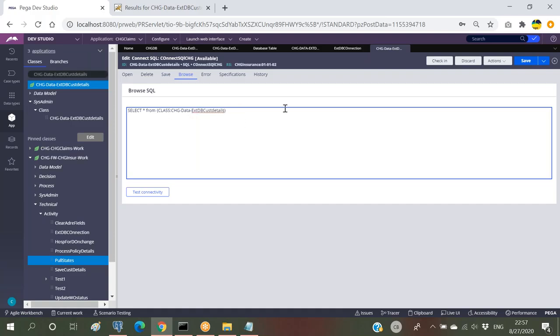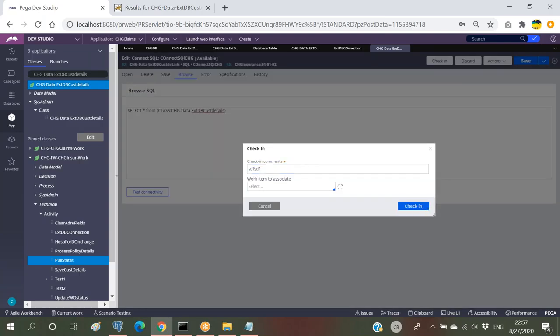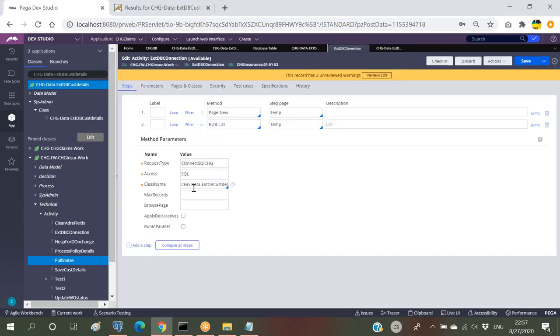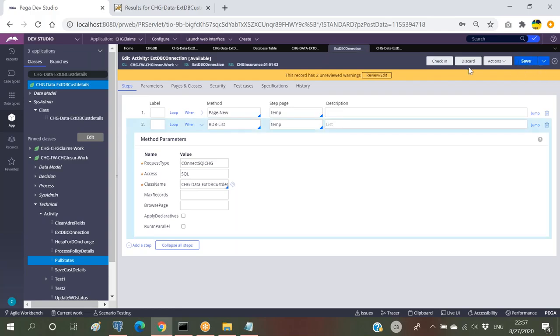Okay. So if I just provide this particular query and execute this, what will PRPC be doing? PRPC will be executing this class, and from there it will identify the table name, and from there it can get all the data from the external database. So I'm checking it. If we are not checking in, it may not be picking up all the time. So for the safer side, let us check in all the necessary rows. Okay, so I'm saving this as well.